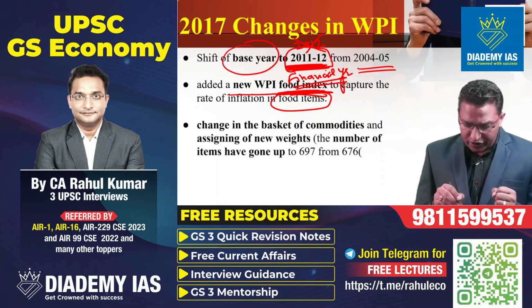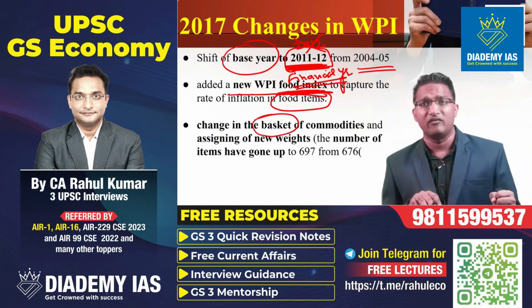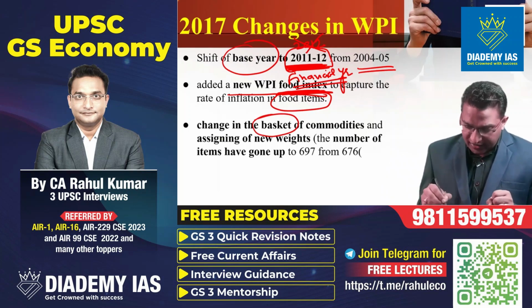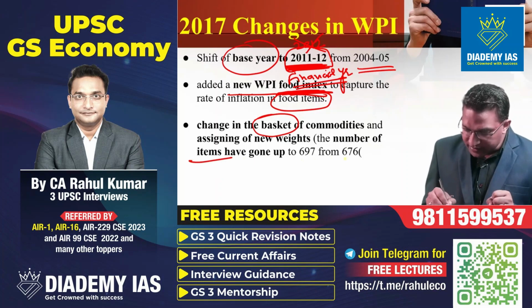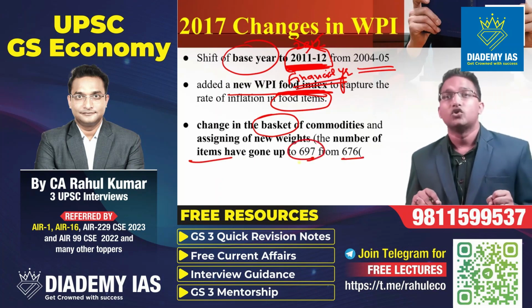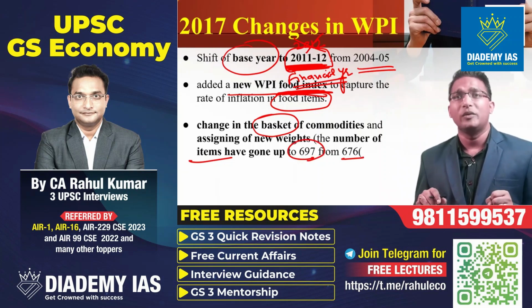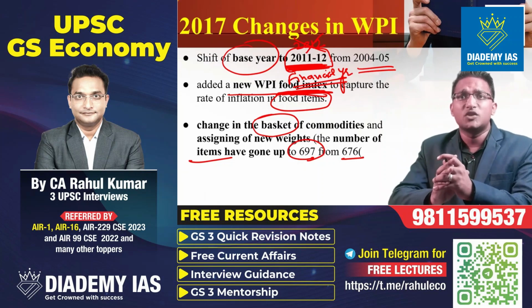Change in the basket of commodities. This basket, as I told you, this representative basket which we take for the weighted average, was changed and new weights are assigned, and the number of items was also increased from 676 to 697. So now the number of items is 697 and the basket of commodities has been changed. Now you can ask, friends, why this basket of commodities has been changed.